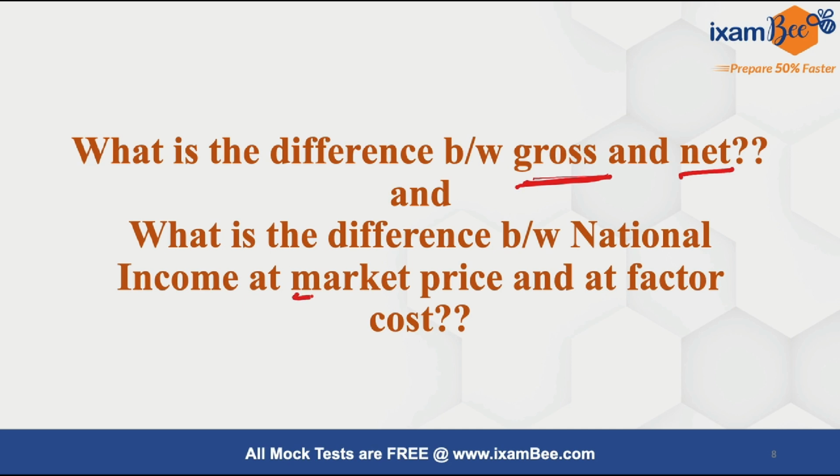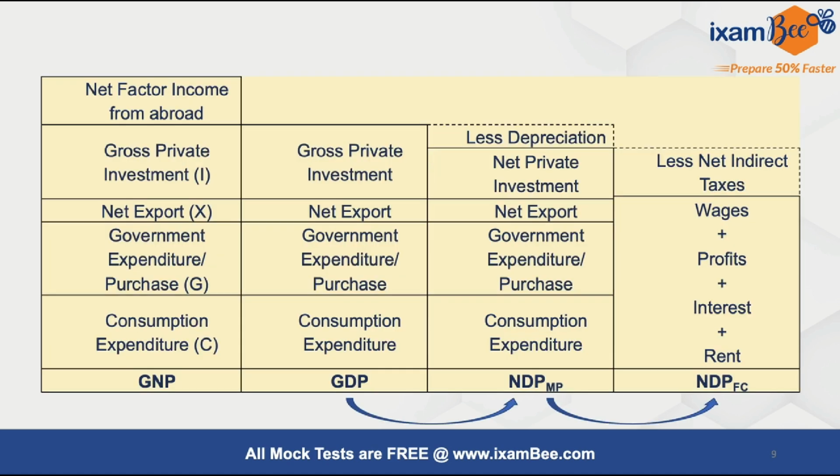Coming to the terms gross and net, we see a lot of use of these terms, and we often get confused about what gross national product is and what net national product is. And we also see different terms like national income at market price and national income at factor cost. So what do these terms mean and how are they different?